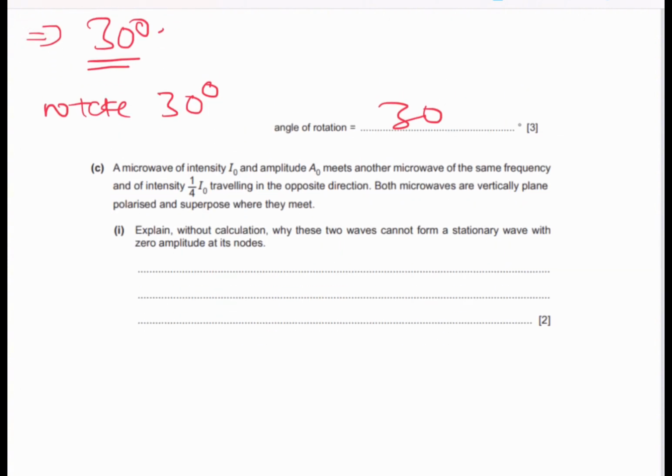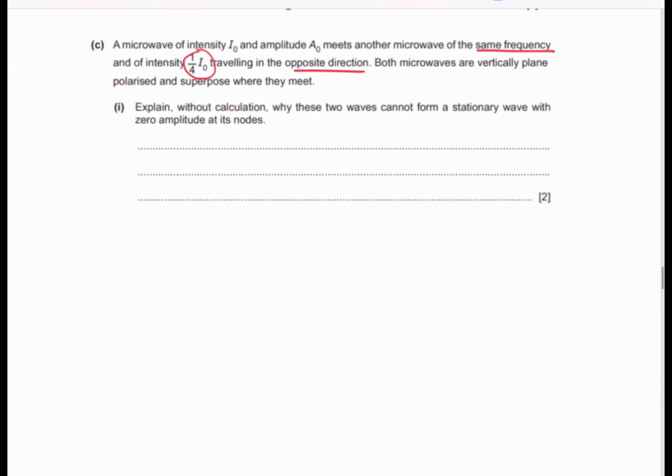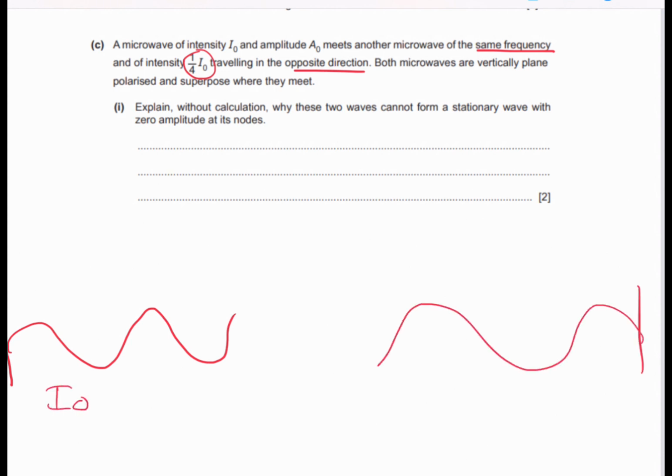We've been given a microwave of intensity I naught and amplitude A naught. It meets another microwave of the same frequency, but with a different intensity, traveling in the opposite direction. The waves are vertically polarized, and they superpose when they meet. So one wave is just moving in one direction, minding its own business, with an intensity of I naught. Another wave moves in the opposite direction with an intensity of 1/4 I naught.